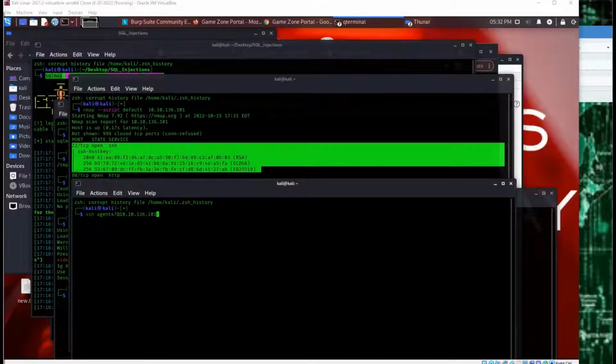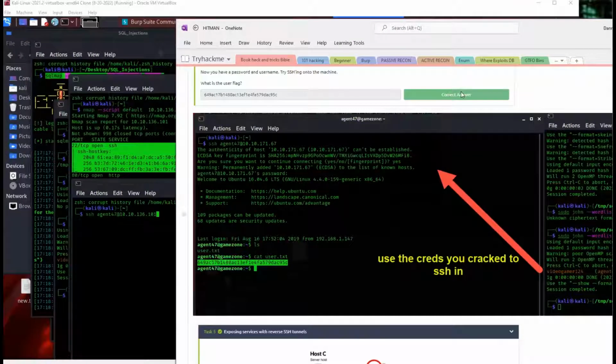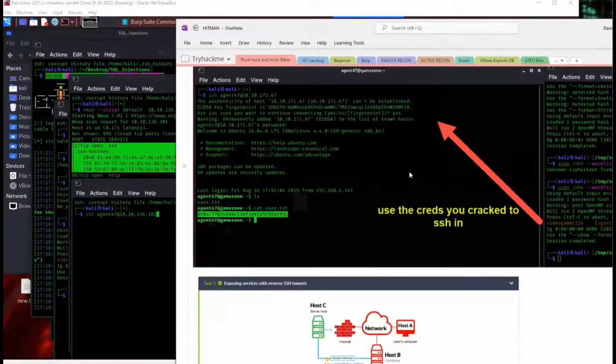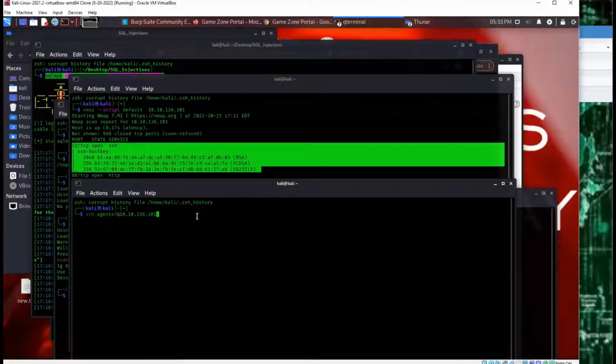Yeah, so I make notes. I just document all of it on OneNote. Highly recommend that you do it. Just document your TryHackMe notes on OneNote. That way, if you run into this issue later, or maybe you find yourself trying to do some SQL, at least you have the commands here, and you kind of remember what you did last time. So we'll go ahead and try to SSH into this one.